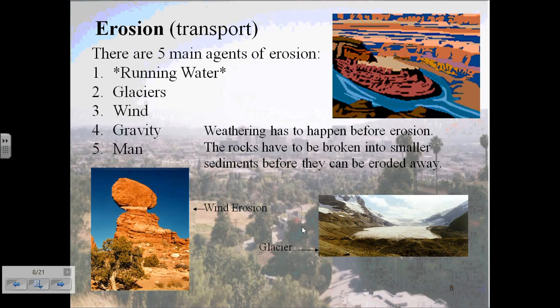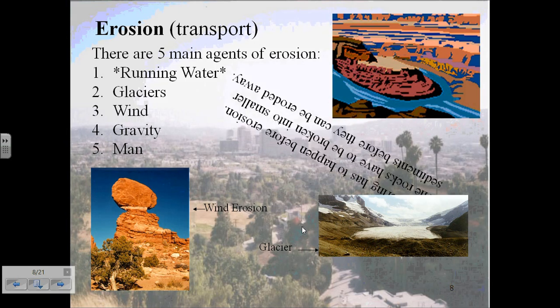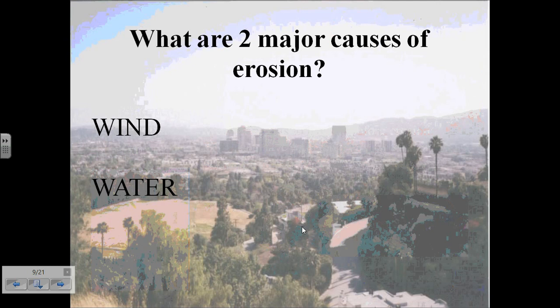Now, the 5 main agents of erosion are running water, glaciers, wind, gravity, and man. Now, there are two major causes of erosion. From that list, those are wind and water. Those are the two major causes of erosion.